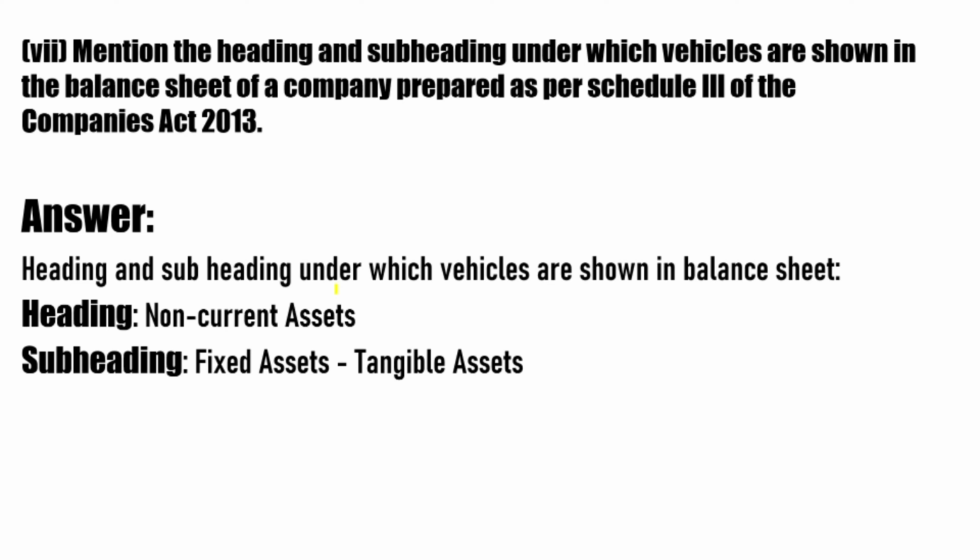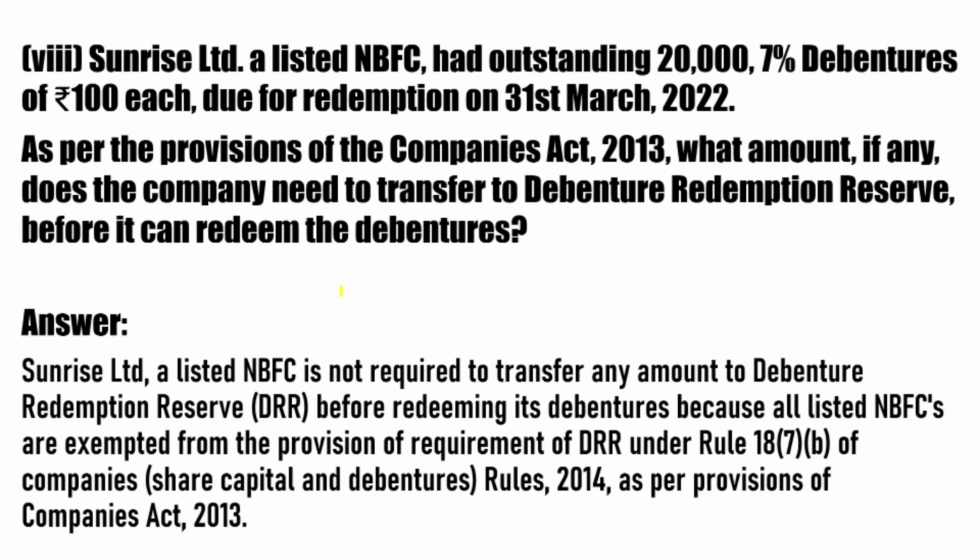Mention the heading and subheading under which vehicles are shown in the balance sheet of a company prepared as per Schedule 3rd of the Companies Act. So as per Schedule 3rd of the Companies Act 2013, vehicles are shown in the heading non-current assets and subheading fixed and tangible assets. Now move on to question number 8, that is Sunrises Limited, a listed NBFC, had outstanding 20,000 7% debentures of rupees 100 each due for redemption on 31st March 2022.